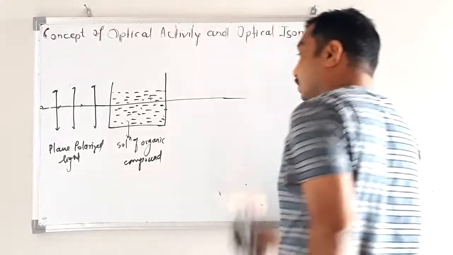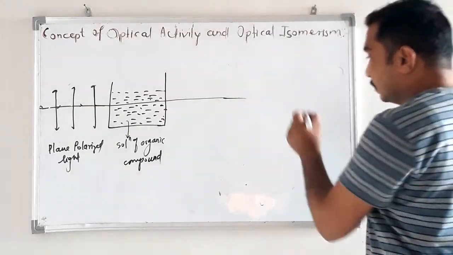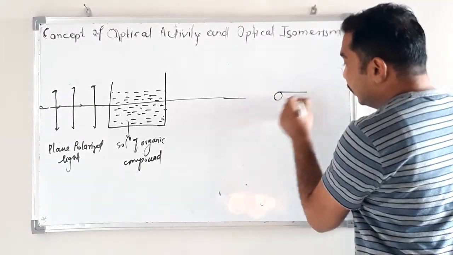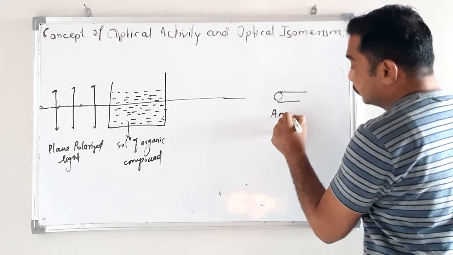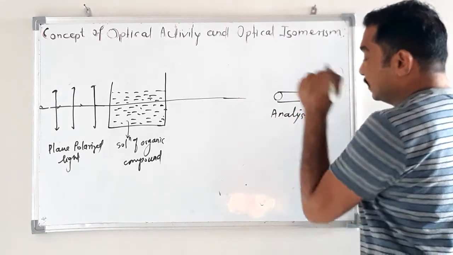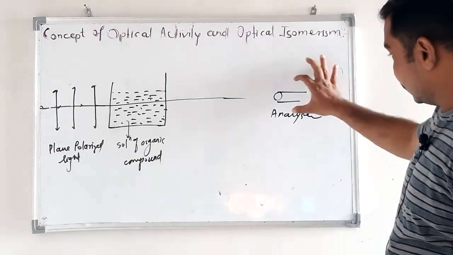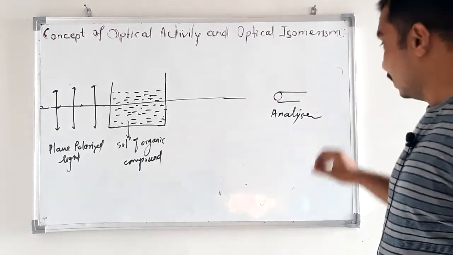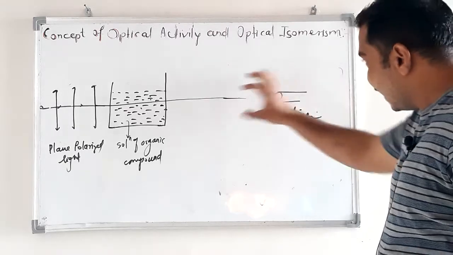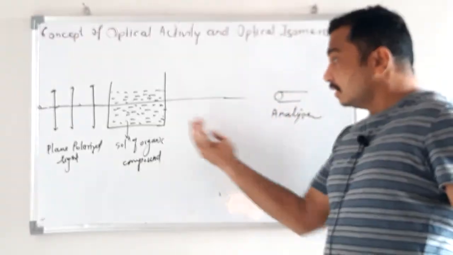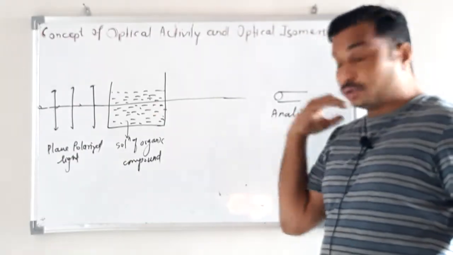Okay. And here one more instrument, that is the analyzer. This analyzer or polarimeter will study the emerging light coming out through the solution.